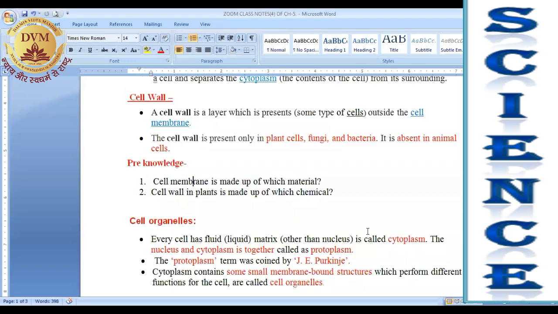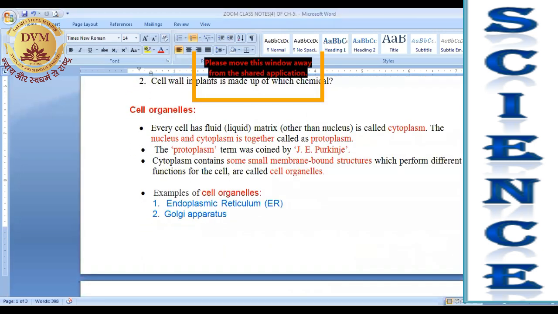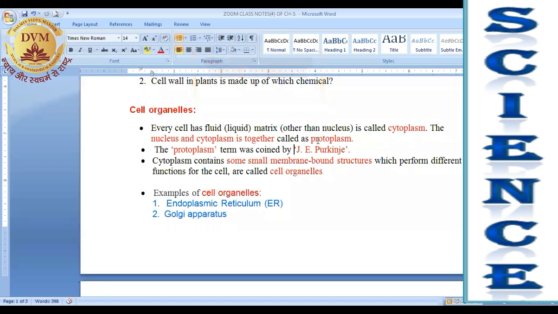Matrix. That is known as the cytoplasm. As we have already discussed what is cytoplasm. So you can say it is a liquid which is present in a cell. The nucleus and the cytoplasm together are called protoplasm. All of you know that nucleus is present in the cytoplasm and one liquid is also filled in the nucleus.